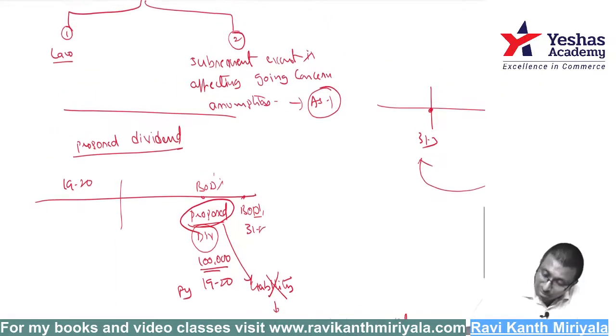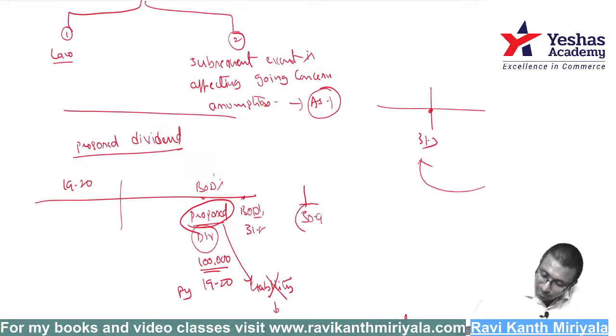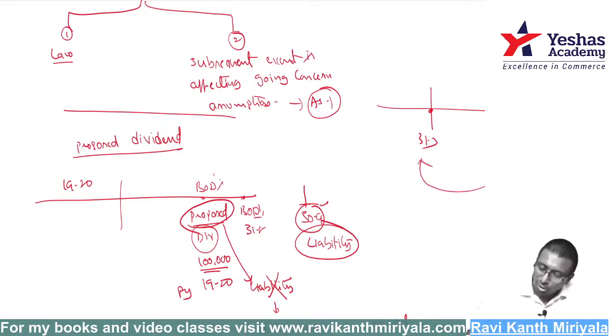Okay, sir. When will the AGM be? The AGM may happen on the 30th. So on the 30th, if it is approved by the members of the company, then on that date it becomes a liability. Today it is a proposal, right? So that's why it is not a liability on 31st March. On 31st March 2020, it is not a liability.